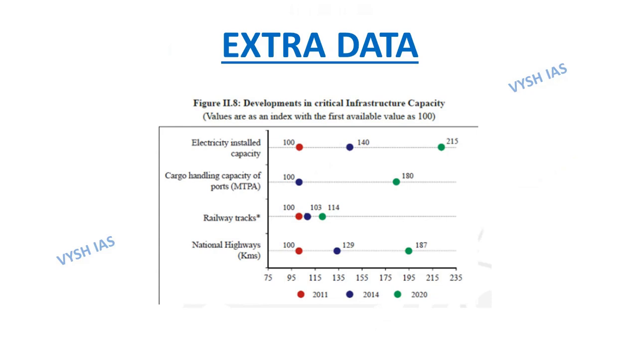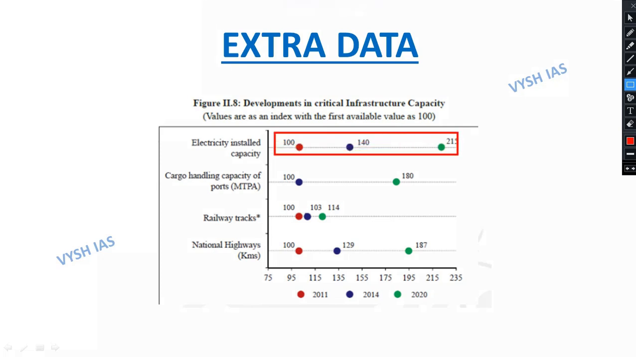In the electricity capacity, installed capacity, we can see that there is a steady increase from 2011 to 2020. Similarly, in cargo handling capacity of ports, because here the data of 2011 is not given, we are comparing only 2 years, that is 2014 and 2020. The purple circle is representing 2014 and the green circle is representing 2020. So here we can also see a steady increase.